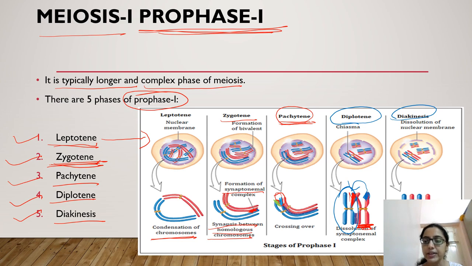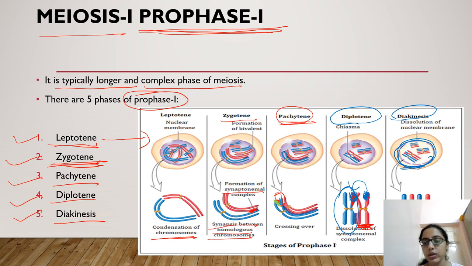It completely disappears, and only the crossed over chromosomes are present, that means the chromosomes which now have genetic material exchanged.